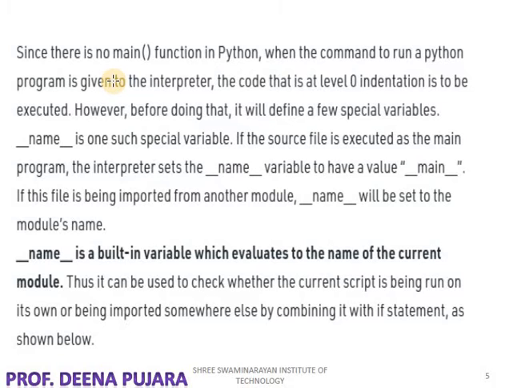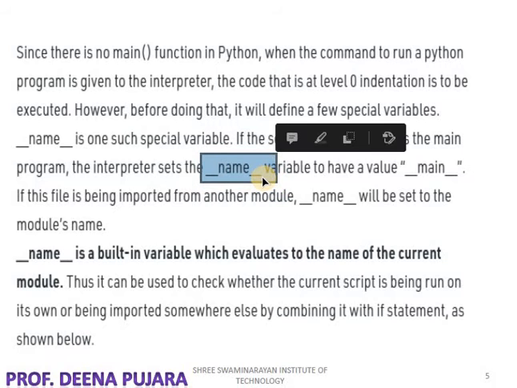So in Python there is no main function. Whenever the Python interpreter executes any program, it will assign the value of __main__ to this variable.